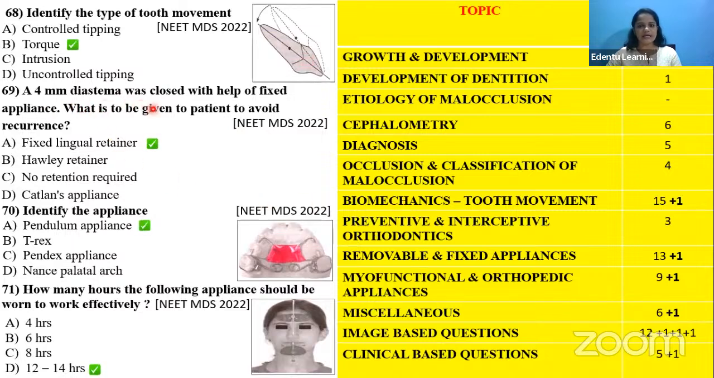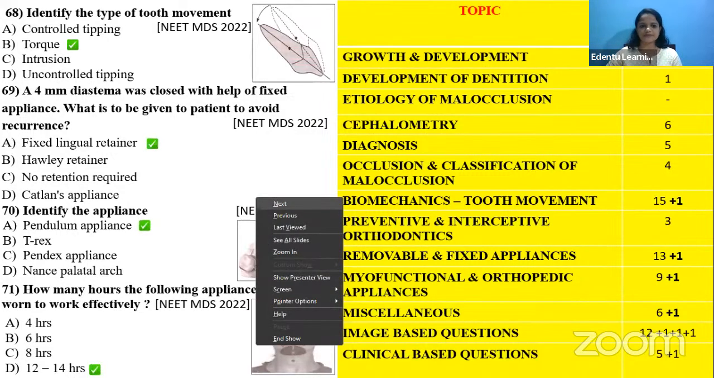A 4 mm diastema was closed with the help of a fixed appliance. Again, a retention and relapse question was asked, which is included under the miscellaneous section. Then an appliance is asked to be identified, which again comes under the removable and fixed appliances. And here they have given a face mask image and asked to identify the appliance, like how many hours the appliance should be worn. Okay, it belongs under the myofunctional and orthopedic appliance category.